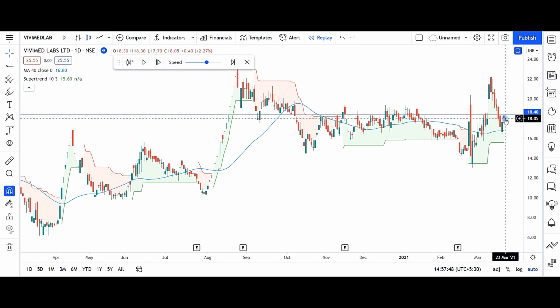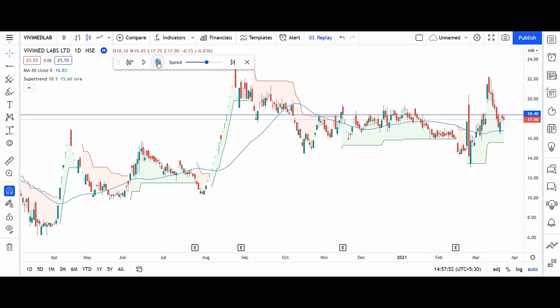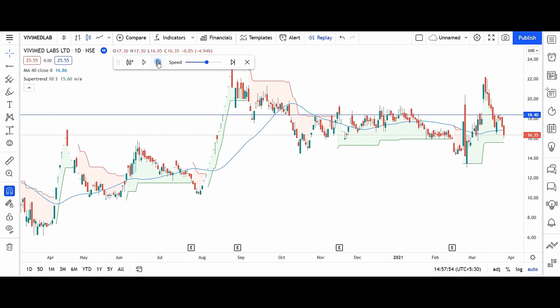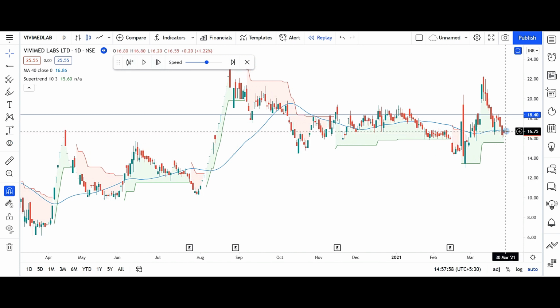We'll enter at this candle, and stop loss will be at the moving average. This candle has hit stop loss. Next day open is near the moving average, so the stop loss is giving us the loss which was the actual loss we thought of.